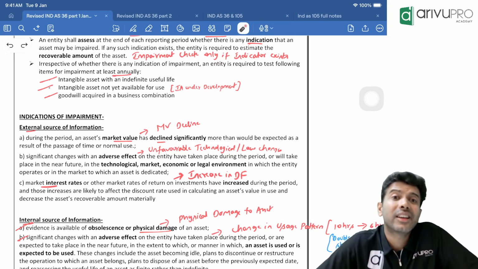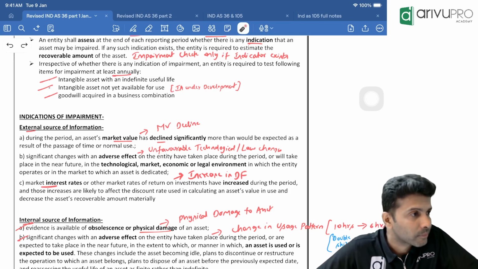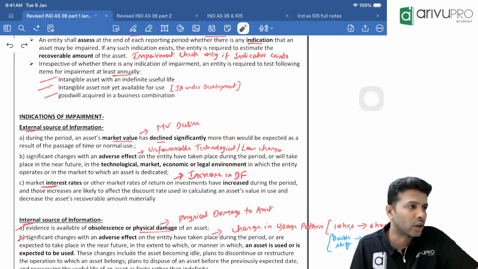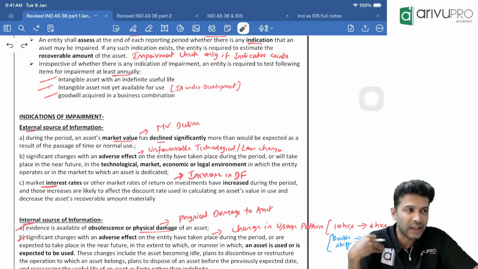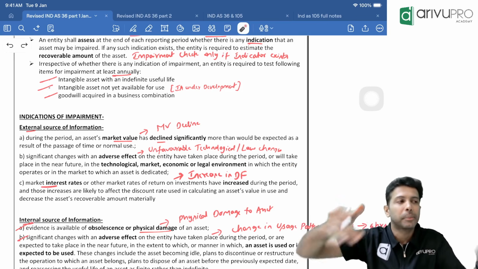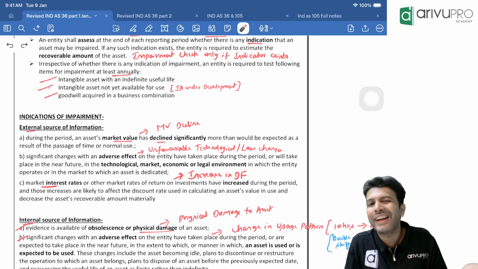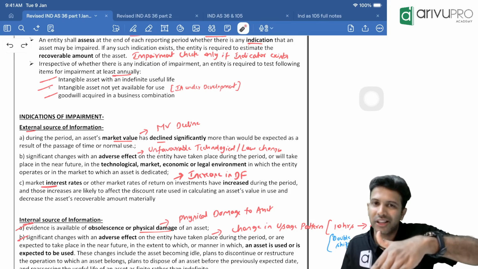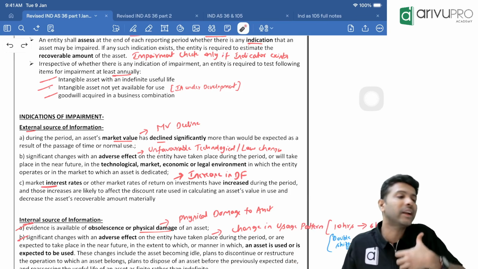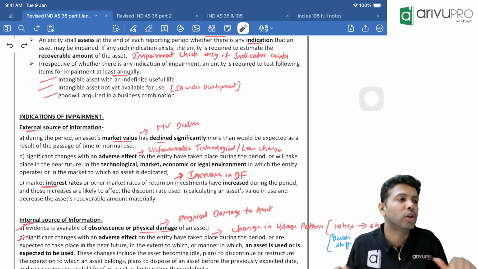Next are some internal impairment indicators. B part, unfavorable technology, like old technology. We have a patent, right? But that patent relates to old technology, and that old technology has become outdated now. A new technology has come. So if a new technology has come, our existing patent and software, we cannot use it fully.